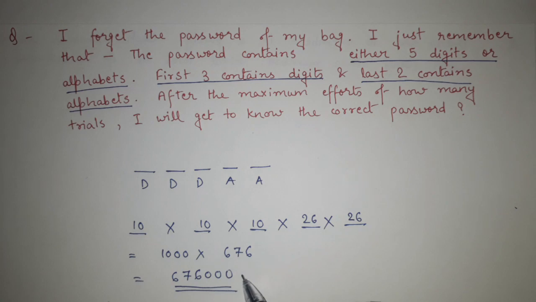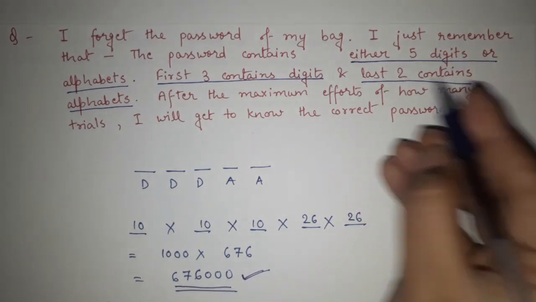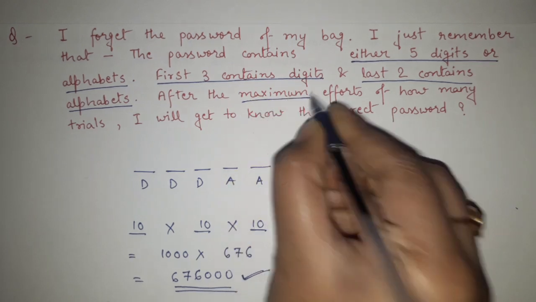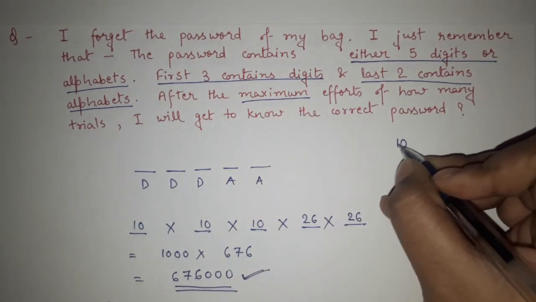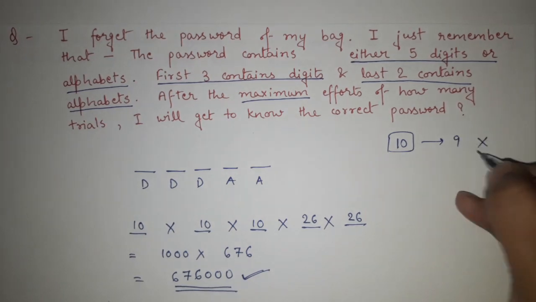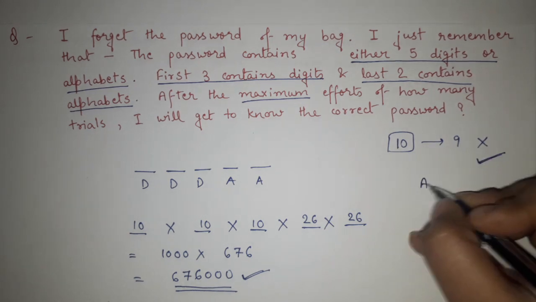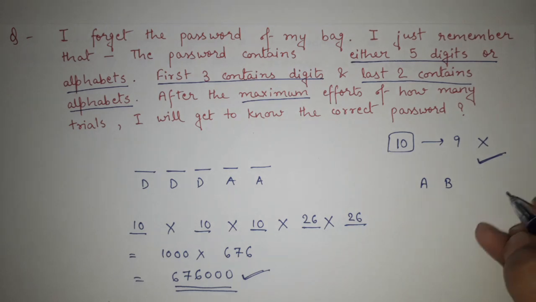That means these are the total possibilities. They are asking that if we are taking the maximum effort, right, that means if 10 times is possible, for 9 times I am doing it wrong, and obviously at the last time I will get the answer. Got it? For example, consider it like this. It will be easier for you to understand.